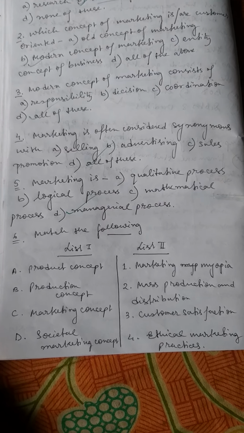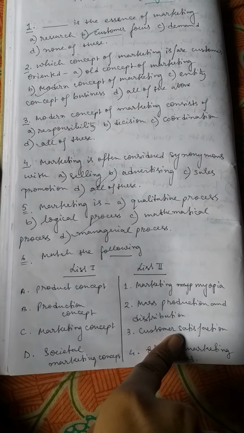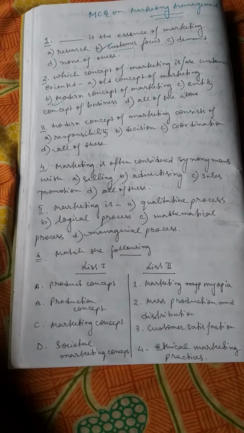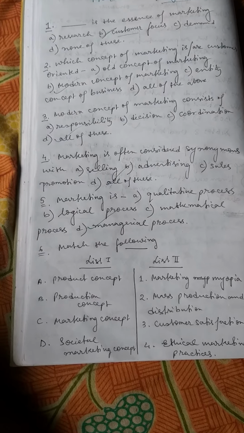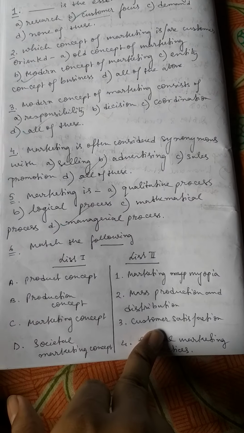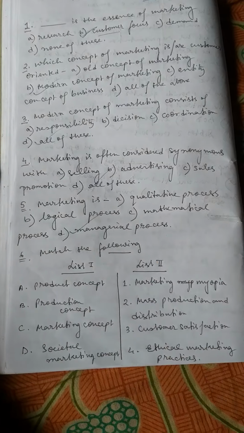So marketing concept, option C, is more related to customer satisfaction, because basically marketing means customer satisfaction. So C should be matched with 3. Production concept, mass production and distribution.